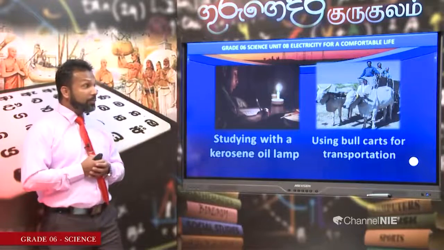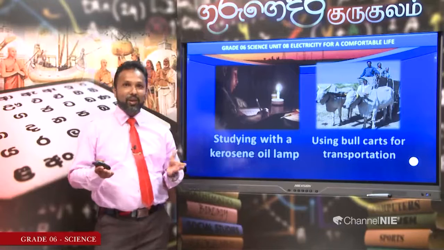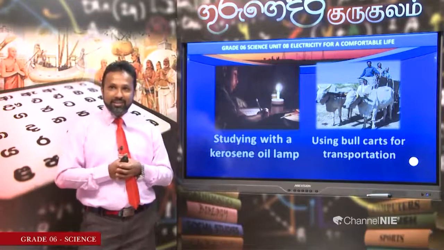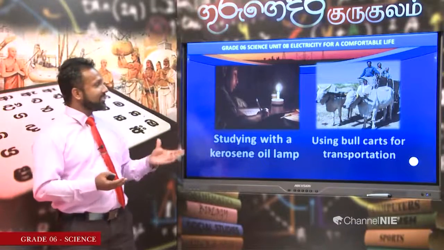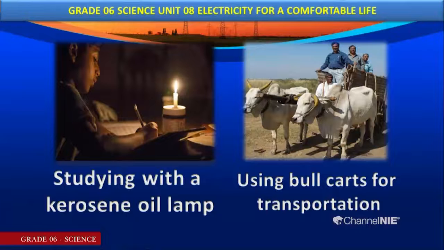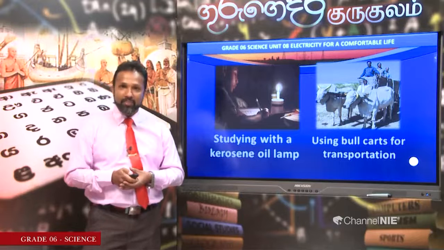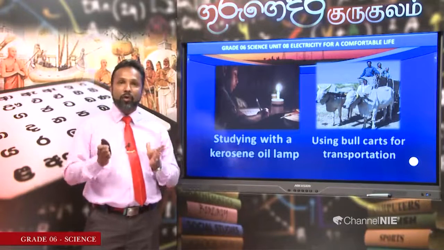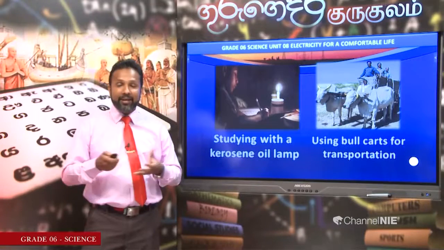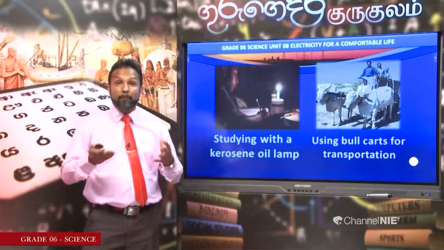Think about another example, transportation. For transportation purposes, ancient people used bullock carts, sometimes bicycles, sometimes went on foot, because there were no vehicles like today. Okay? That means you can understand how ancient people did their activities by using their manpower.